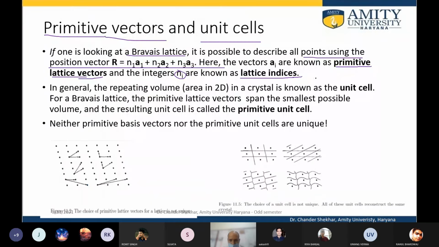Okay, so this position vector consists of primitive lattice vectors, which are a1, a2, and a3, and then lattice indices n1, n2, n3, and their combination results in the position vector of the lattice point in the 3-dimensional lattice. In general, a repeating unit in 2 dimensions is known as a unit cell. So ये हो गया हमारा primitive vectors.